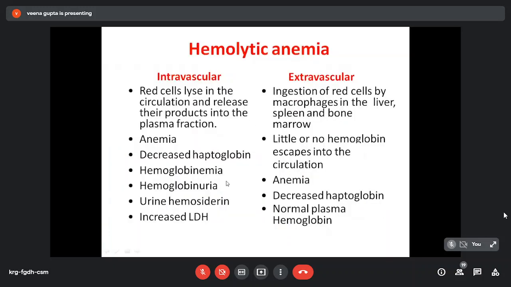So in intravascular and extravascular hemolysis, some features are common: both have anemia. Red cells lyse, so there is increased LDH level. Haptoglobin can be decreased in both, but hemoglobinemia, hemoglobinuria and hemosiderinuria are seen in intravascular hemolysis, whereas in extravascular hemolysis, plasma hemoglobin is not increased, it is normal.